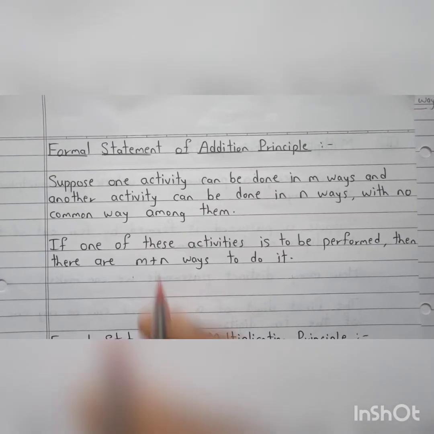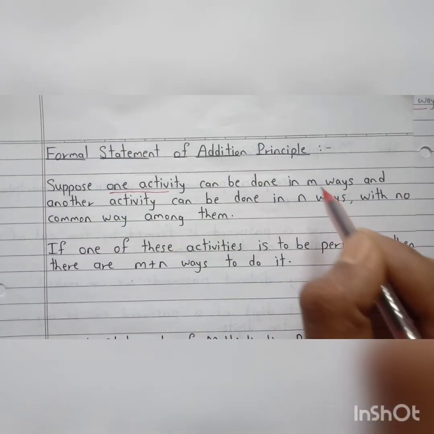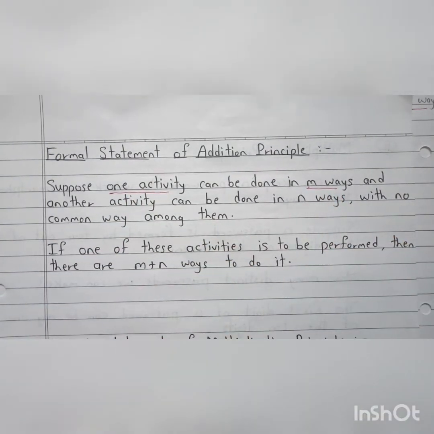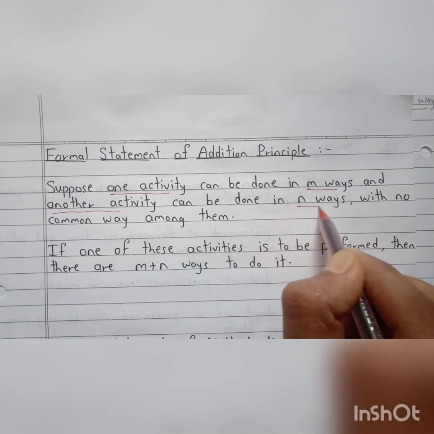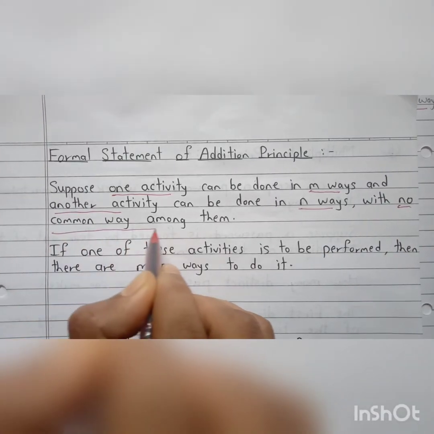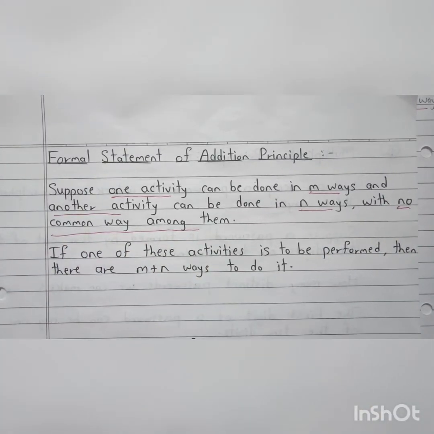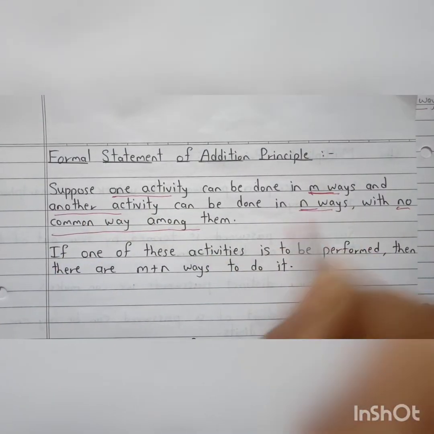What it says: suppose one activity can be done in m ways and another activity can be done in n ways with no common way among them. Okay, this is the first statement. So there are two activities. One can be done in m ways, another can be done in n ways.